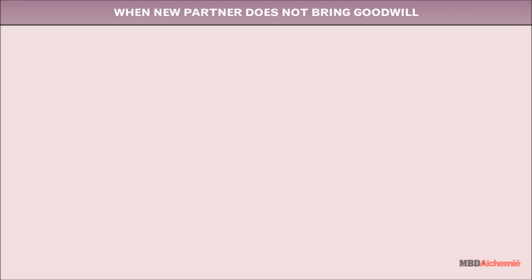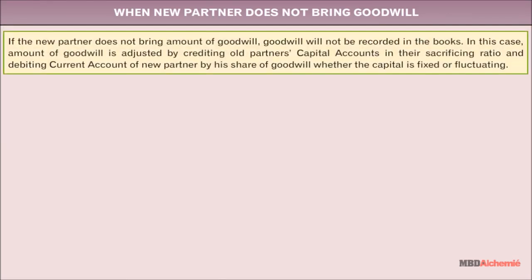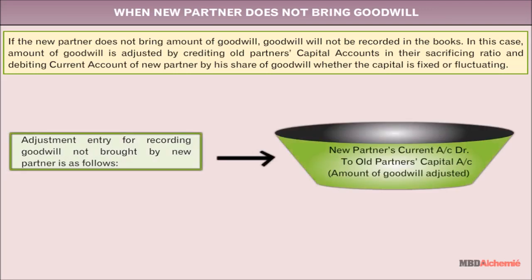When new partner does not bring goodwill. If the new partner does not bring amount of goodwill, goodwill will not be recorded in the books. In this case, amount of goodwill is adjusted by crediting old partners' capital accounts in their sacrificing ratio and debiting current account of new partner by his share of goodwill, whether the capital is fixed or fluctuating. Adjustment entry for recording goodwill not brought by new partner is, let's see an example.